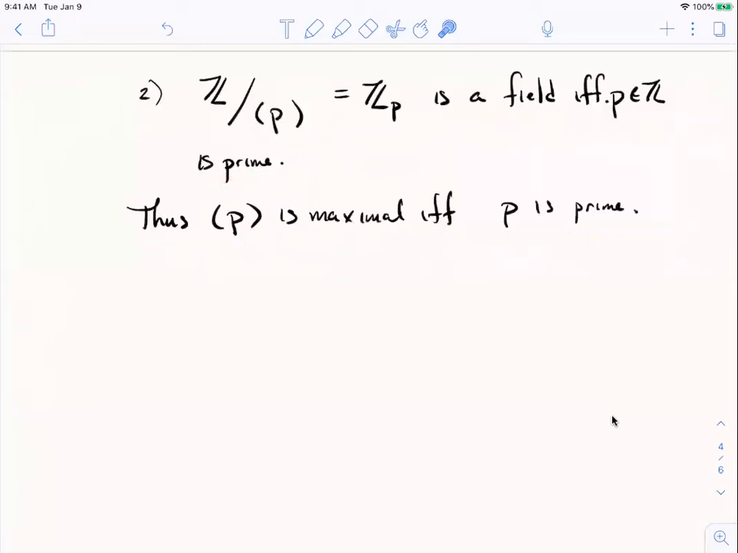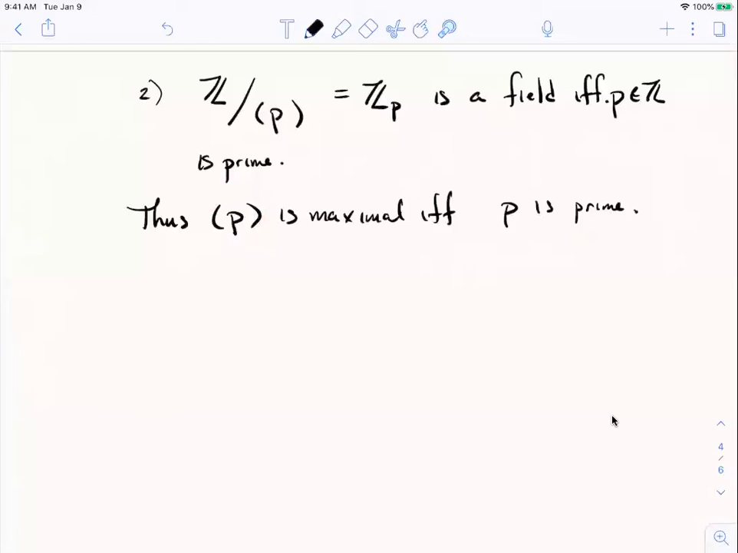So we know the ring of integers is a principal ideal domain. Every ideal has this form. And so now you know exactly which ones are maximal. If you take ideals generated by primes, they're maximal. If you take ideals generated by things that aren't prime, they're not maximal.